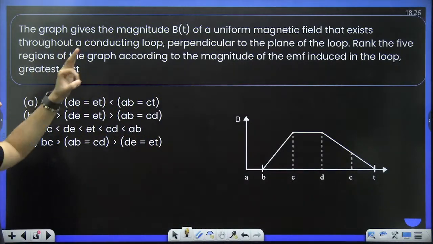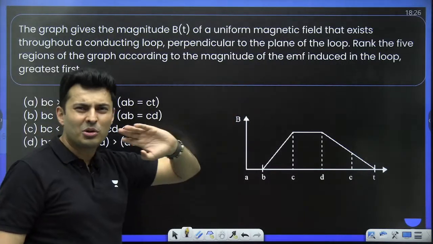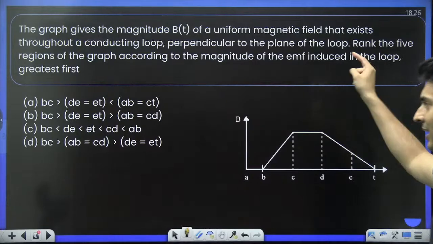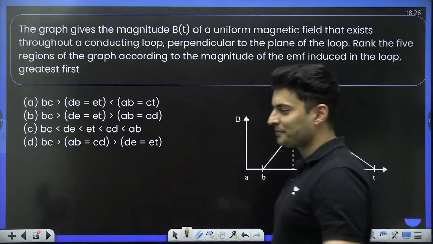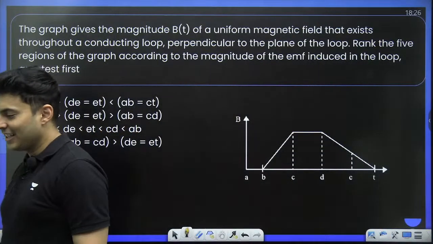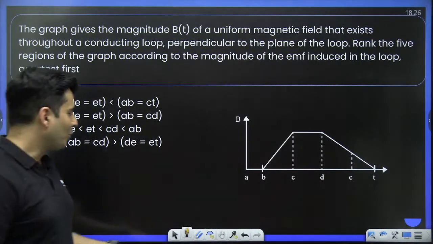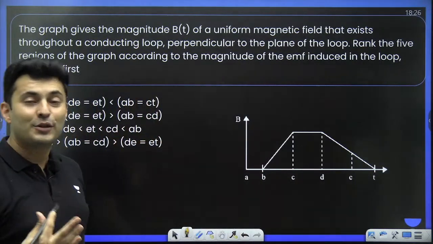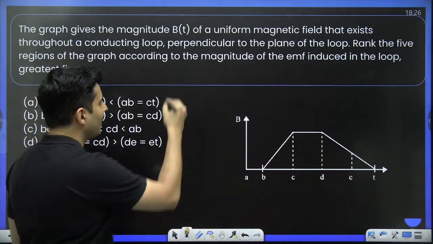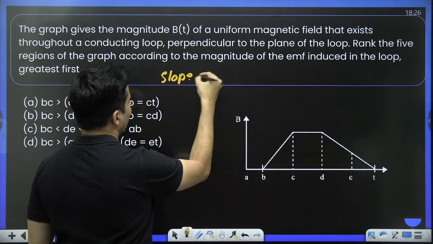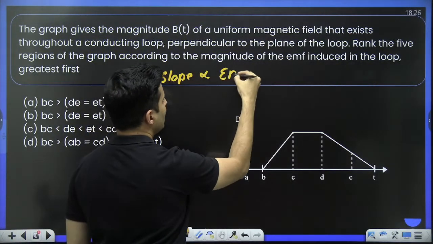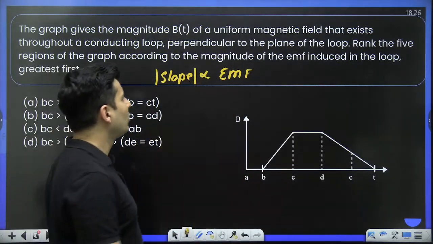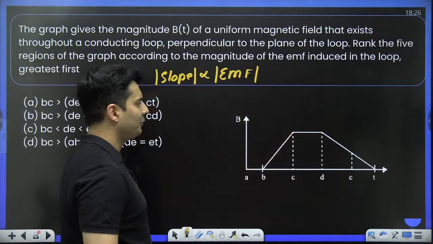Question is, where do you think the magnitude of the EMF, don't worry about minus plus signs, where do you think the magnitude of the EMF is more, where do you think it is less? I think this is based on the slope part. I just told you about the slopes. What does the slope tell you? The slope tells you the EMF produced. Remember, the slope will be directly proportional to the EMF induced. But just take the magnitude of that slope. Don't worry about it, because I'm only interested in the magnitude of the EMF.